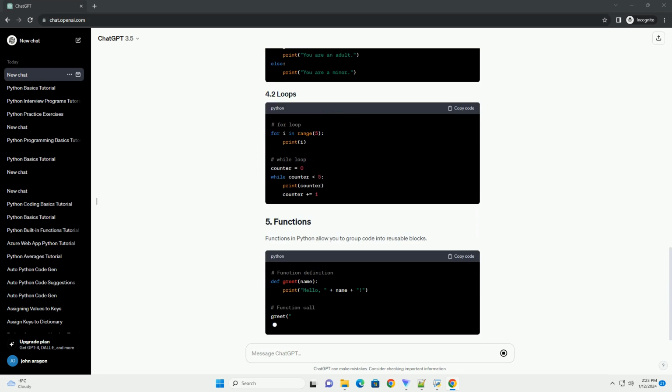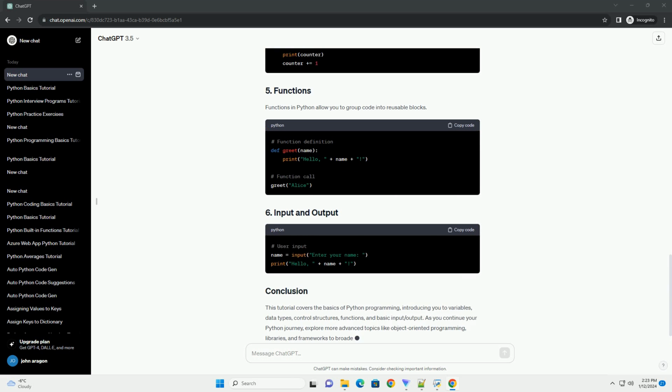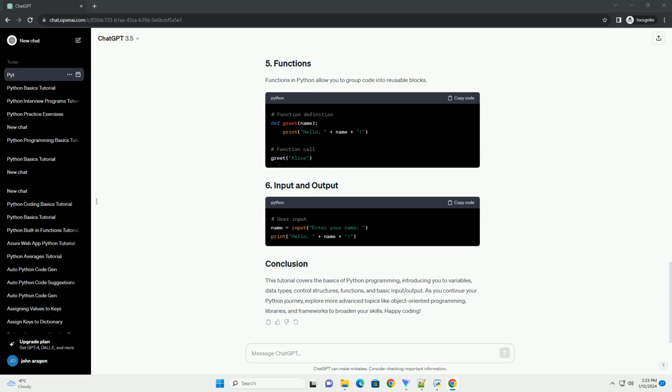In Python, variables are used to store data. You don't need to declare the data type explicitly; Python infers it dynamically. Python supports various data types, including integers, floats, strings, lists, and dictionaries. Functions in Python allow you to group code into reusable blocks.